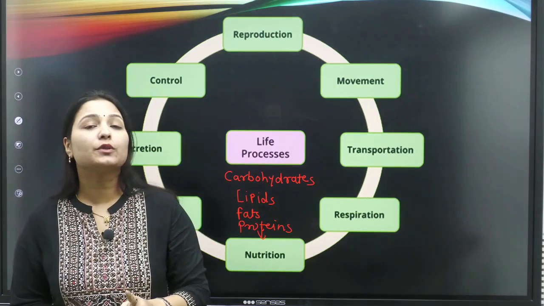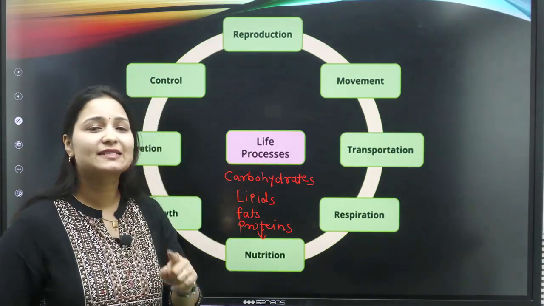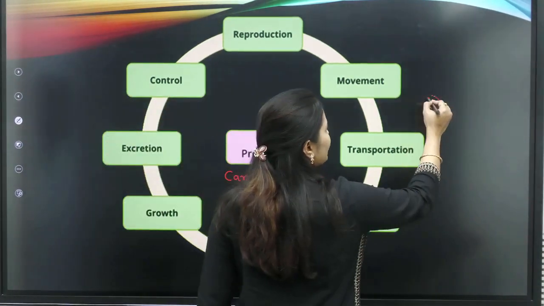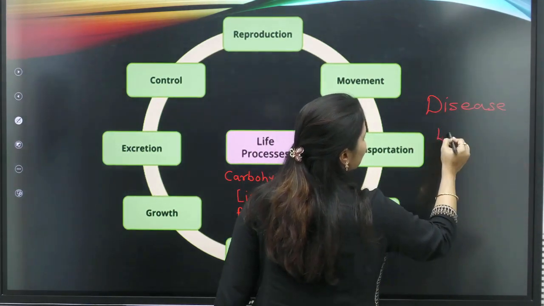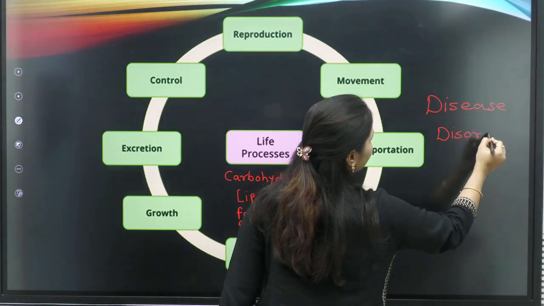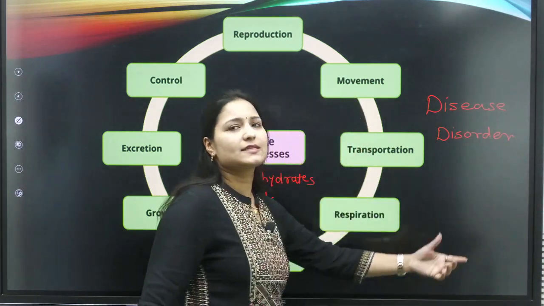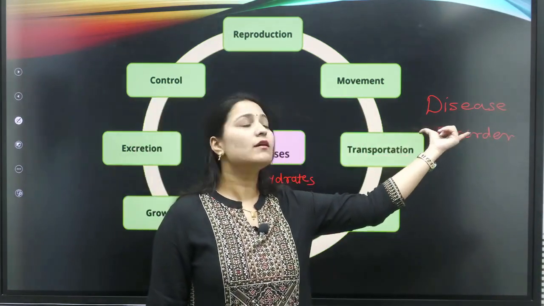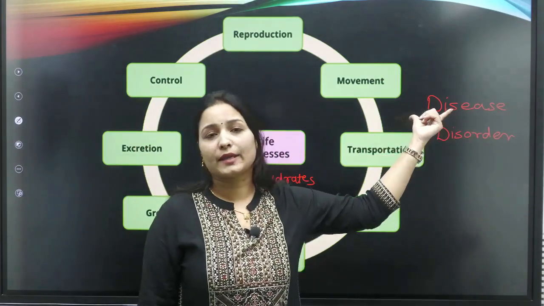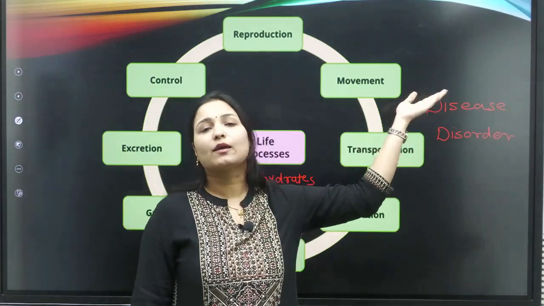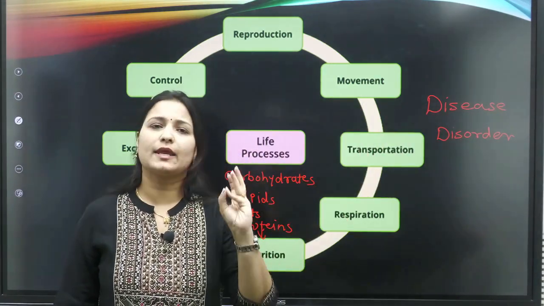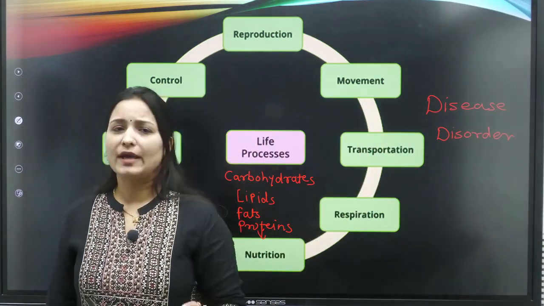I already told you there is a huge difference between disease and disorder. What students generally mistake is disease and disorder. Students, disease is something related with causative microorganisms. These diseases are caused by microorganisms like bacteria, fungi, viruses.